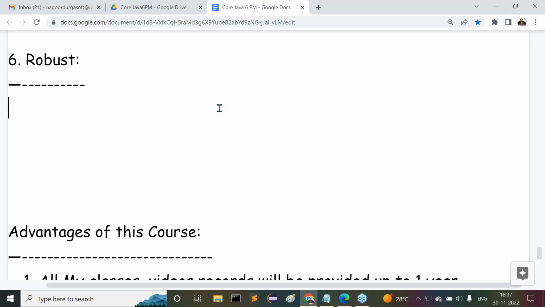Say for example, listen carefully, all of you. Every day we come here for classes at 6 o'clock. 6 to 7:30 we take the session. At 5:30 or 5 o'clock you start from your places, and for traveling you take half an hour to 1 hour. Then by 6 o'clock you reach this institute and attend class.